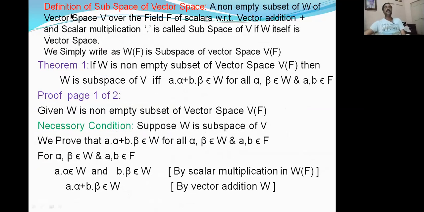Now we are going to the next definition, that is the definition of subspace of a vector space. A non-empty subset W of vector space V. If we take any subset W which is non-empty in V, that is a vector space over the same field F of scalars, with respect to vector addition and scalar multiplication, it is called a subspace of V if W is itself a vector space.